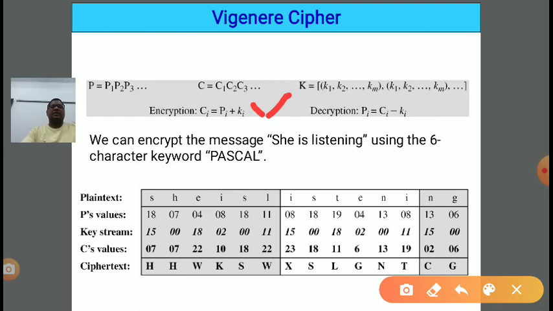Put i equal to 1, then C1 equals P1 plus K1. So the first alphabet of plain text plus the first key will be added and it will generate the corresponding first alphabet of ciphertext C1. If we want the third alphabet of ciphertext, we require P3, the third position alphabet of the plain text, and the third position key. So P3 plus K3 will generate C3, and so on.